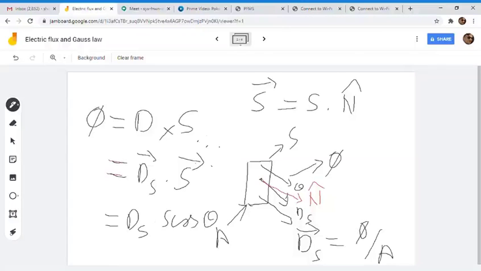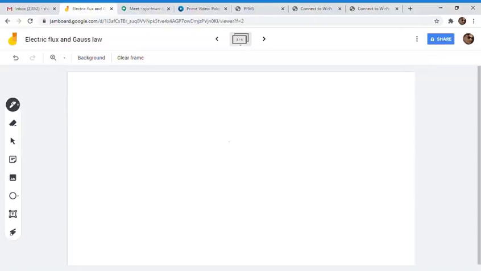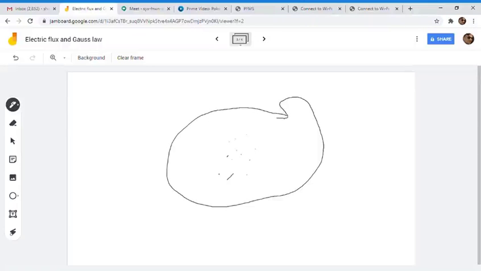Okay. So if we are interested in knowing how much flux is coming out of this whole set of charges, then what we need to do is cover all of these charges through a closed surface. Okay, so let us draw a closed surface. Anything it could be.